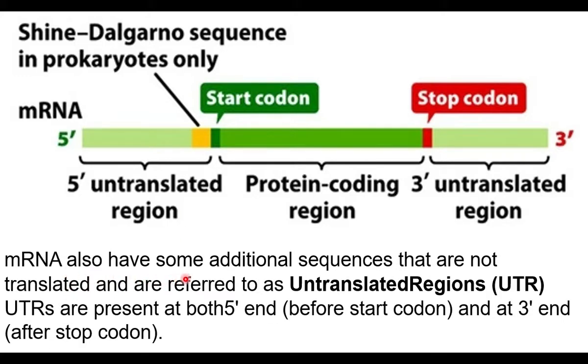mRNA also has some additional sequences that are not translated and are referred to as untranslated regions, UTRs. UTRs are present at both the 5' end before the start codon and the 3' end after the stop codon. Before the start codon, an untranslated region is there. After the stop codon, an untranslated region is there.